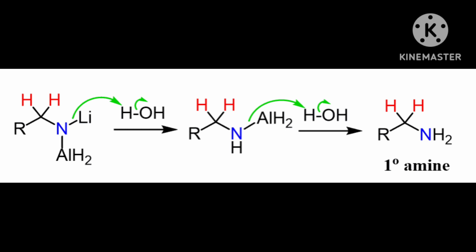Correct? Again further, because two more H is there, then again second ethyl group also will join. Then now with N, two ethyl groups joined. Now it became secondary.